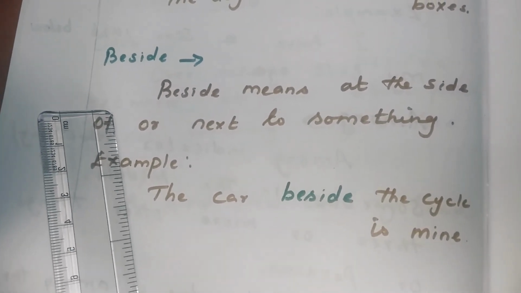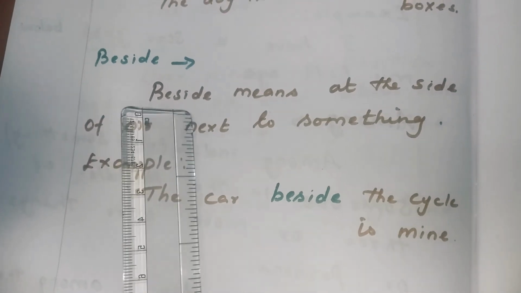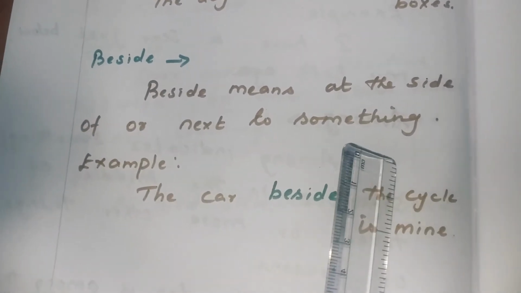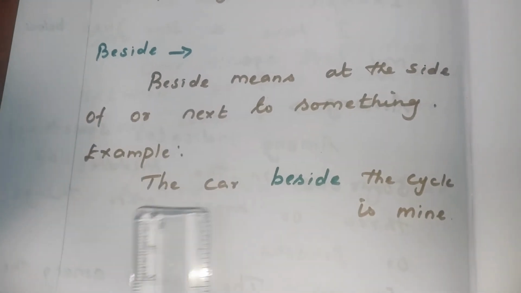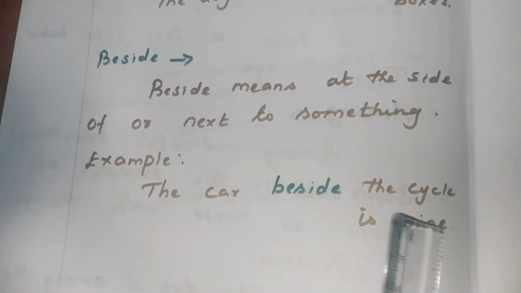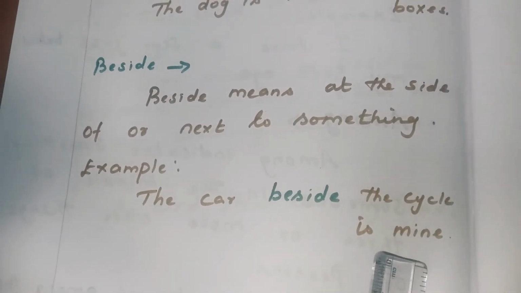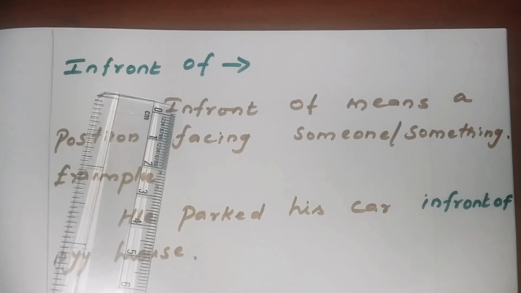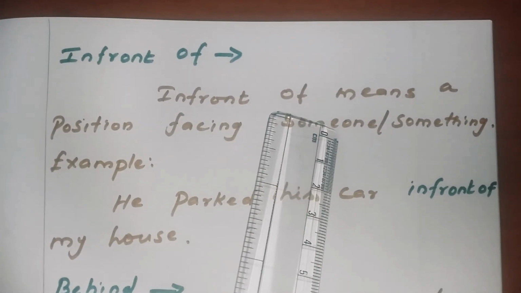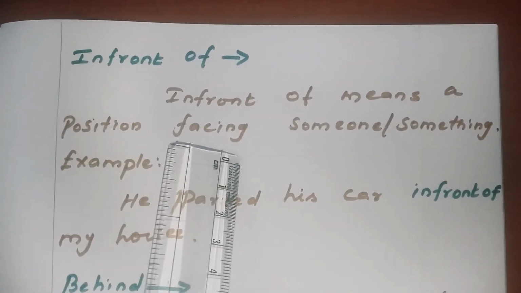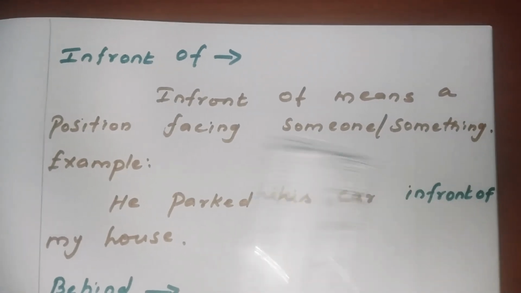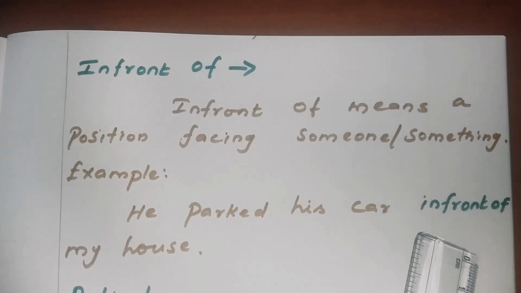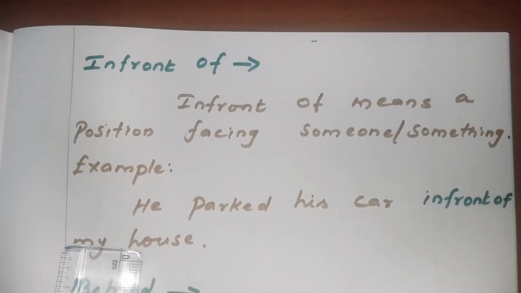The next preposition of place is beside. Beside means at the side of or next to something. For example, the car beside the cycle is mine. The next preposition of place is in front of. In front of means a position facing someone or something. Example, he parked his car in front of my house.